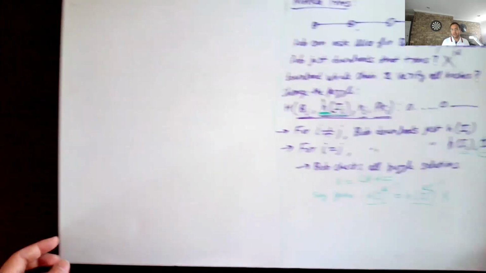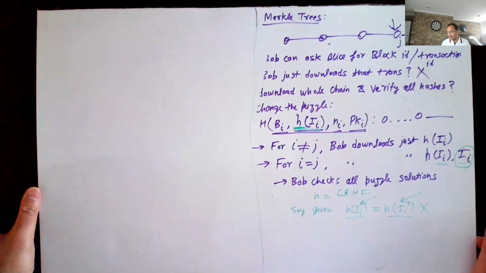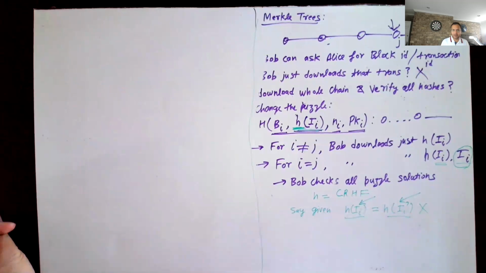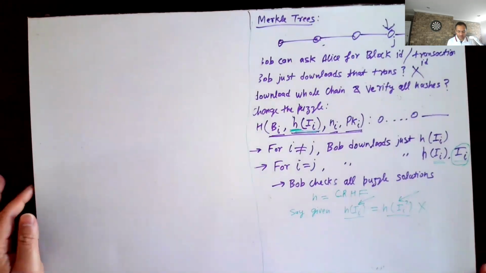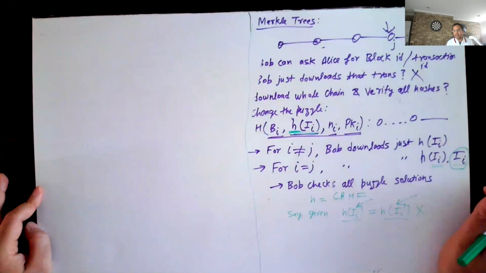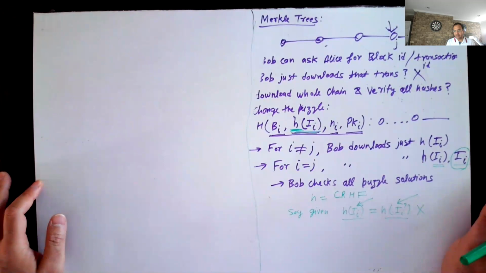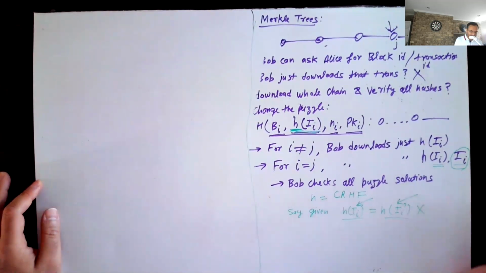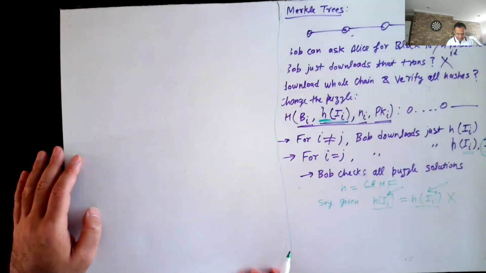So by the way, for Bitcoin, because the block size is just a megabyte, I don't think this optimization is that important, but you know, people are talking about increasing the block size and things like that. Once you do that, these optimizations start playing a bigger role. And I should also mention that Merkle trees is an old concept in cryptography. It was introduced in the 1970s, so they have been around a lot longer than any of the cryptocurrencies.